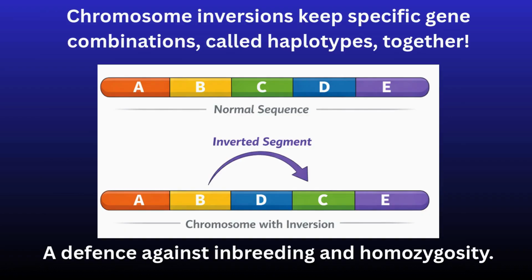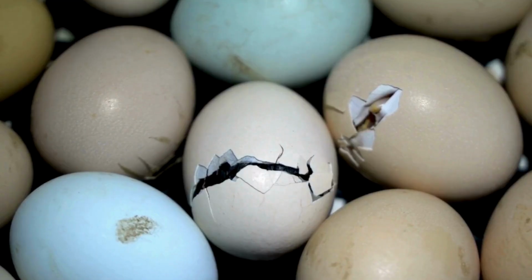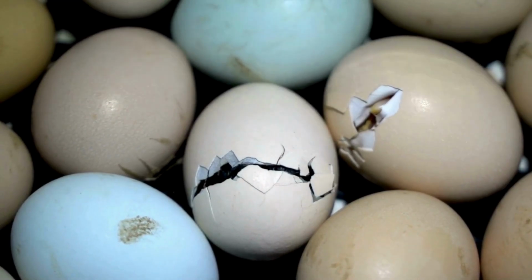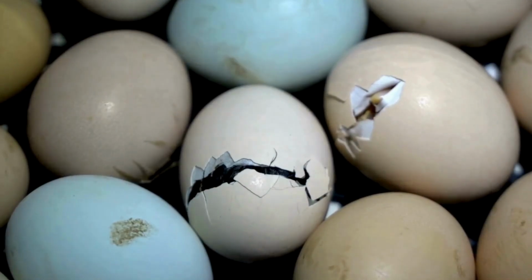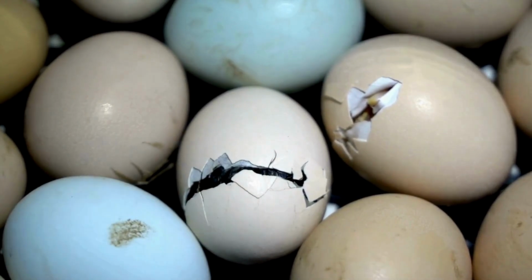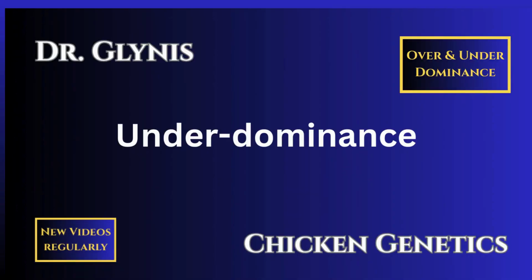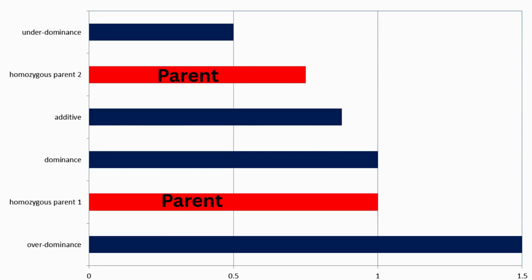Homozygosity of immune system genes has very deleterious effects, not just on immunity, but also on other serious traits, such as embryo survival. It is one reason why nature has evolved ways to try and avoid and ameliorate inbreeding. Now, we will briefly consider the opposite of overdominance, which aptly enough is called underdominance. In underdominance, heterozygous individuals perform less well than either parent.